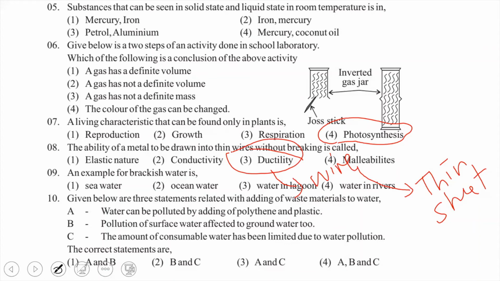See the ninth one, an example for brackish water. So you know three types of water according to their nature. Then three types of water according to their salinity, that is the salt dissolved amount: fresh water, marine water, brackish water. Then there are three types according to their availability. So the first one, the water can be divided into three types according to their states.